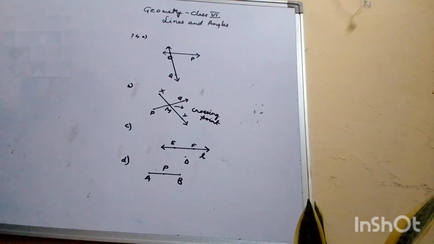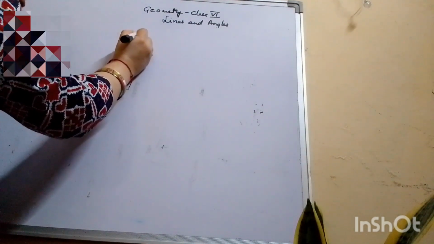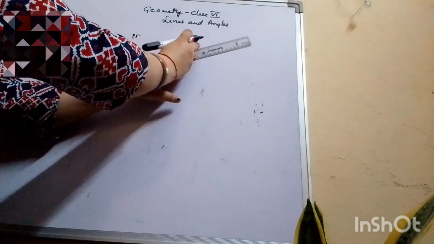So this is how you would do question number 4. Now we move to next question. A figure is given to you, so let's draw the figure first.